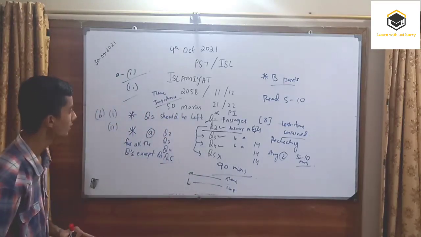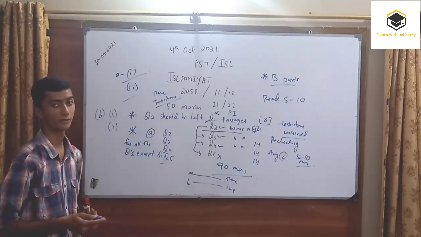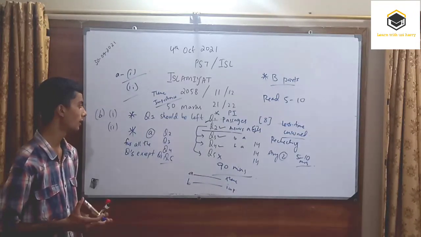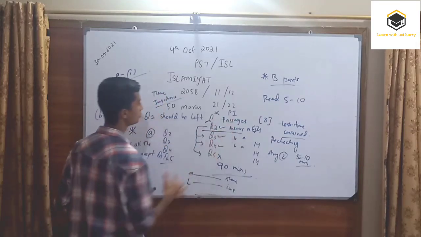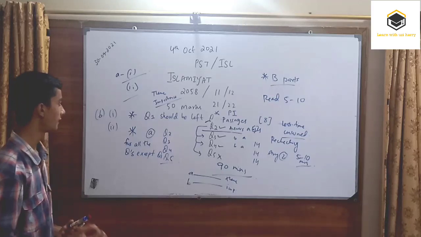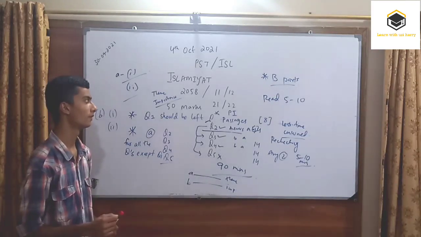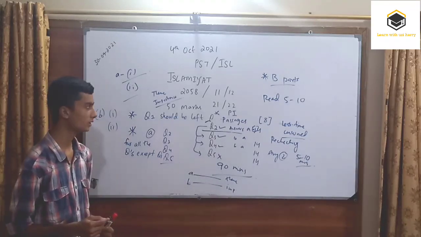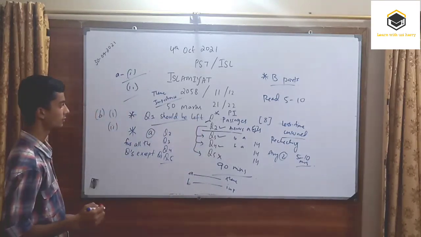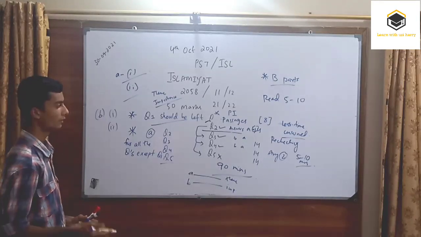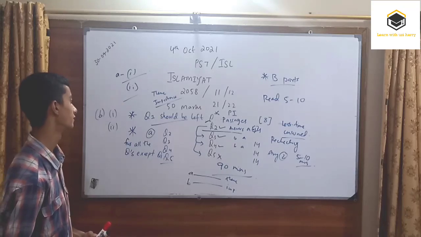You can have a lot of time left, because there are always some questions which are quite unexpected, or which make you leave them, or make you waste your time. So the basic technique is to go and revise all of the questions initially when you have the exam. Take 5 to 10 minutes, read all of the questions, then go for all of the A parts. After solving all of the A parts, revise all of them, then go for the B parts. After solving the B parts, finally you attempt your question number 1, which is the 8 marks